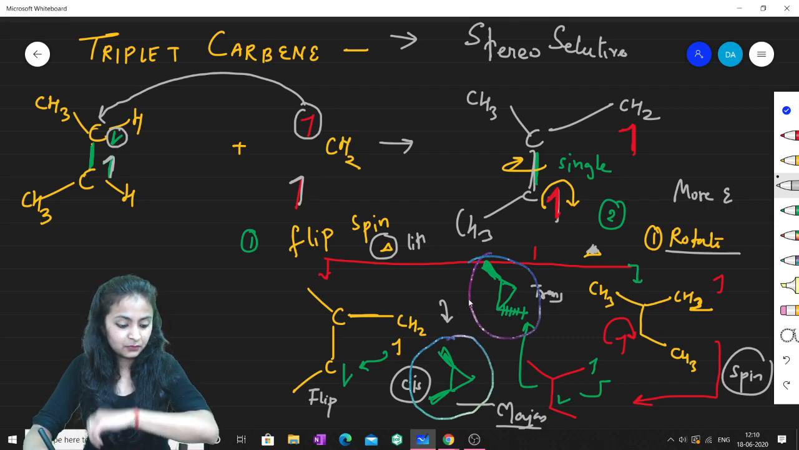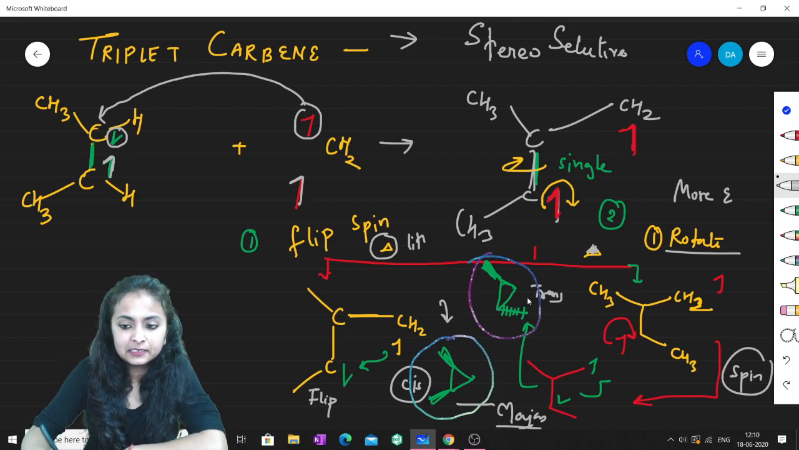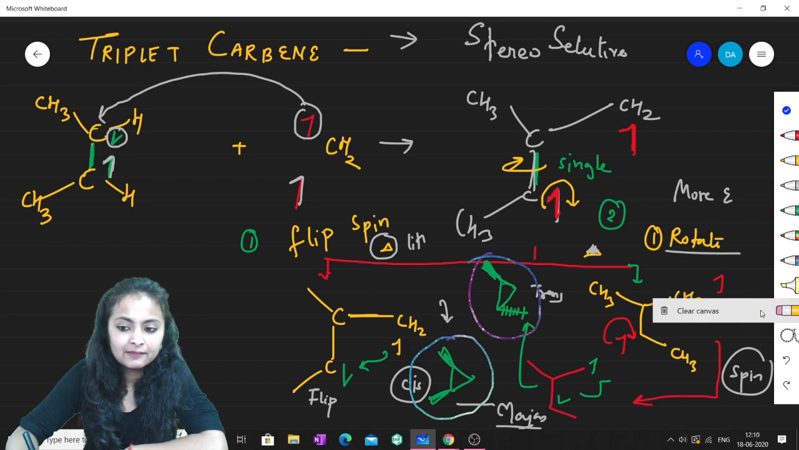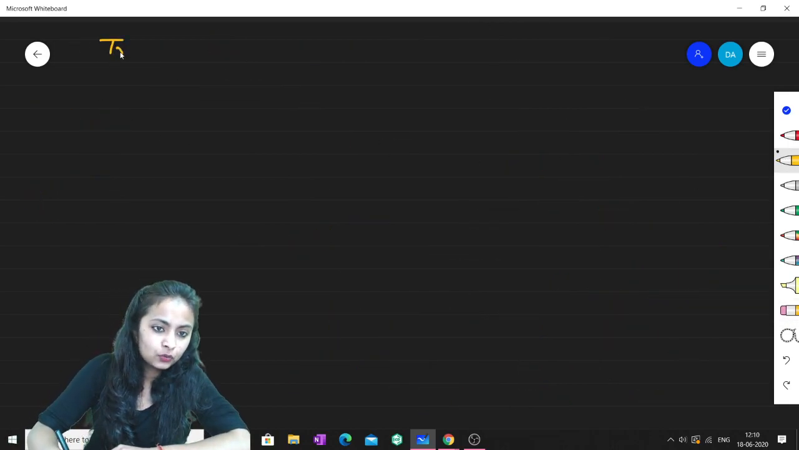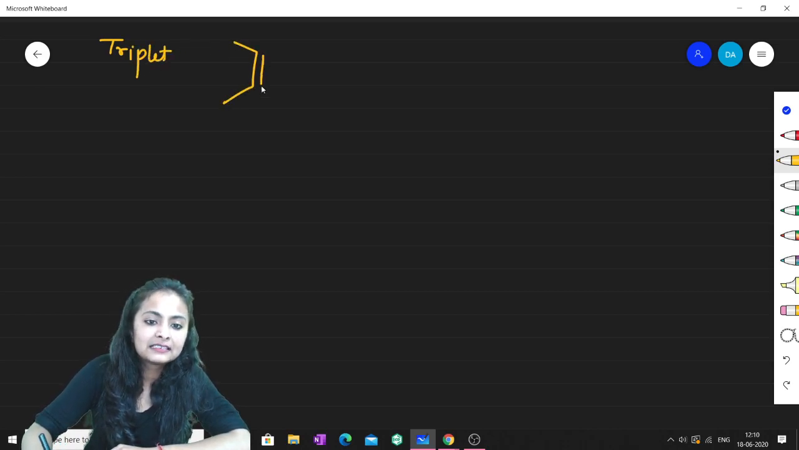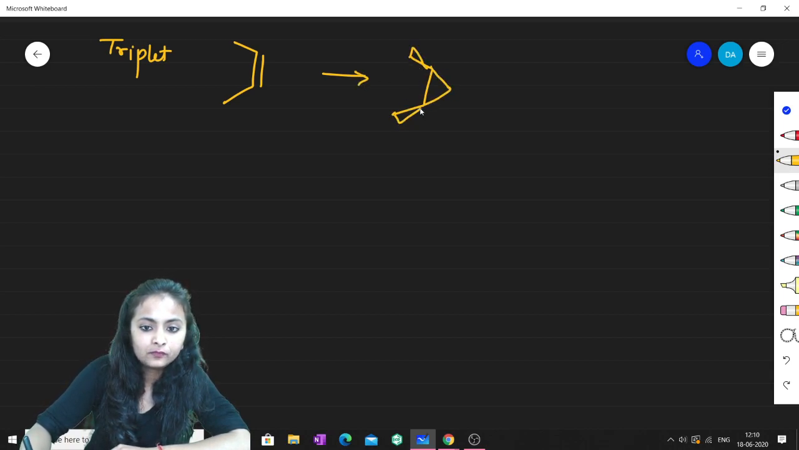I hope this part is very clear to you all. So let me erase this, okay? Then I will conclude some points. Now listen, what I said is, if I treat triplet carbene with any cis alkene, then there will be the formation of two products. One product will be cis and one product will be trans, isn't it? One product will be cis, another product will be trans.